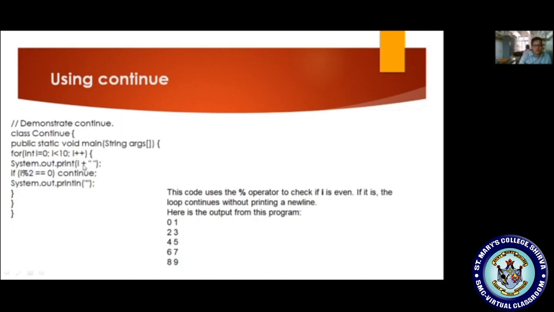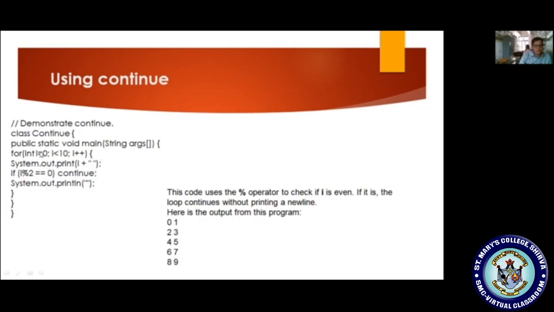What is the i value? 1, and afterwards I am getting the space. Now I am checking the condition 1 % 2 equal to 0. Whether 1 % 2 equal to 0? No, false. The continue statement will be skipped. Whatever the statement exists, we are getting a new line with a blank space, and afterwards the control will transfer to the incrementation.